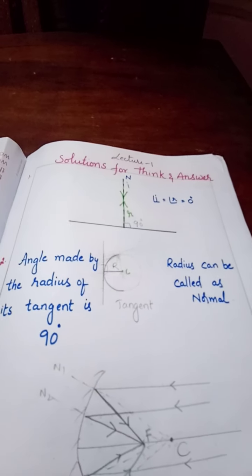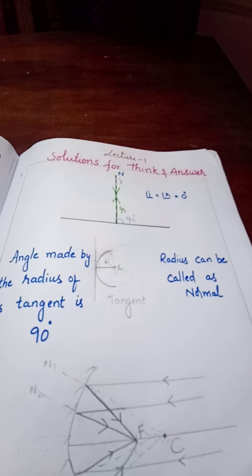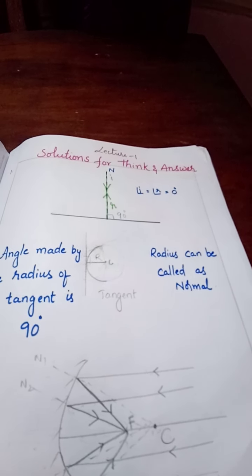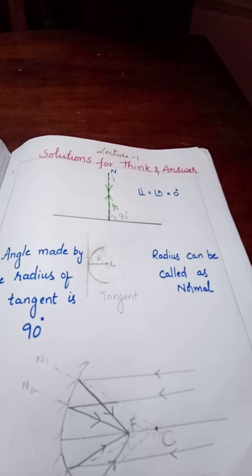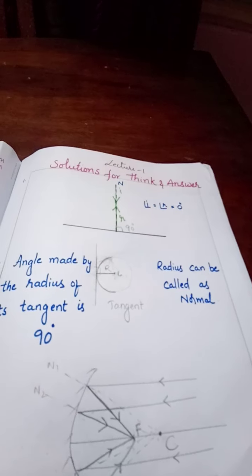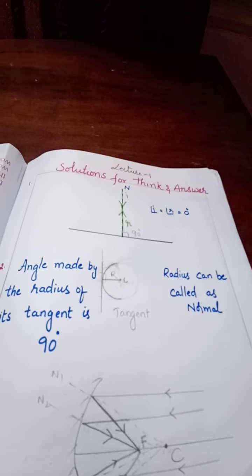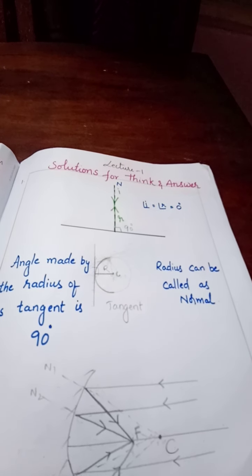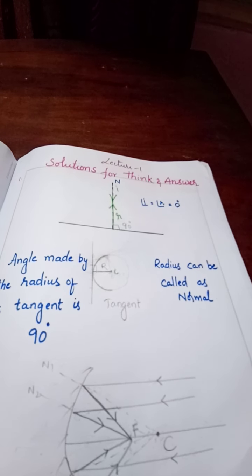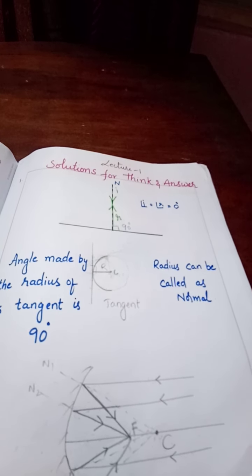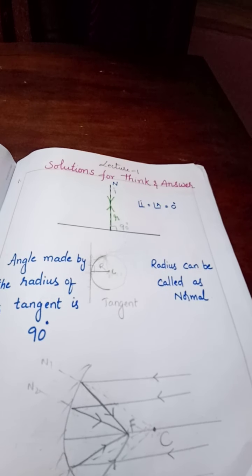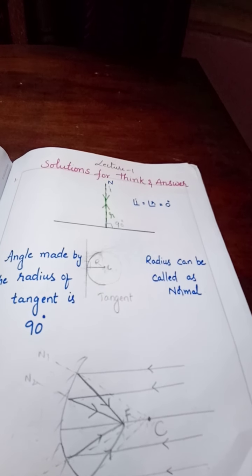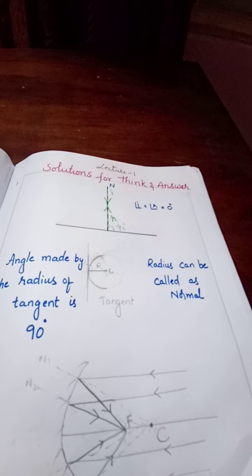First question is given as: angle of incidence and angle of reflection are equal to 0. For which condition of the incident ray is it possible? This question can be done from the basic definition of angle of incidence. Angle of incidence is nothing but the angle between incident ray and normal. Angle between any two lines can be 0 when two lines fall on each other, that means one line superimposes the other. Here, normal always makes 90 degrees.